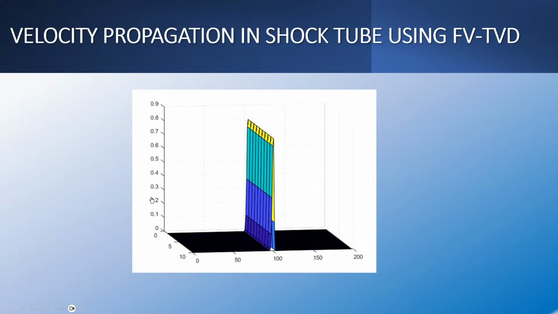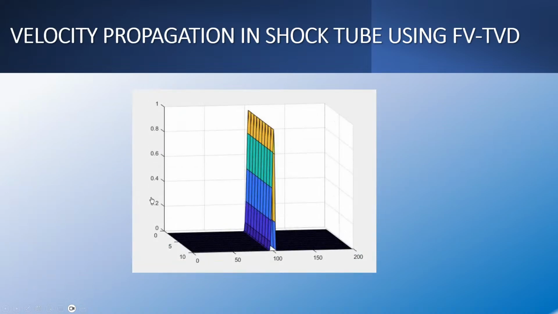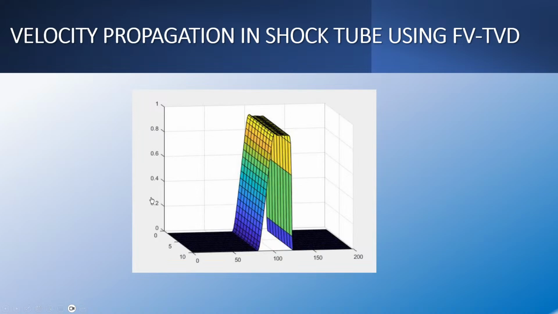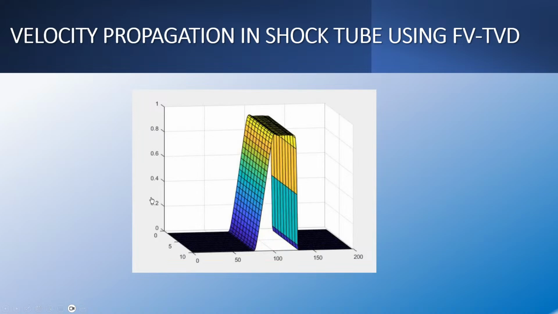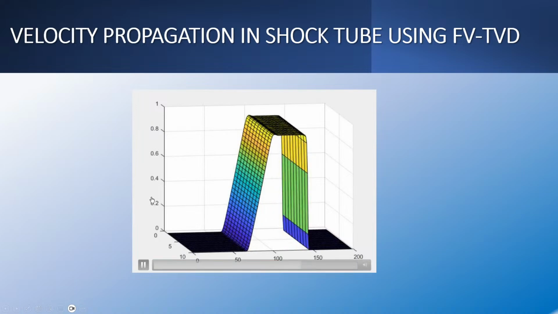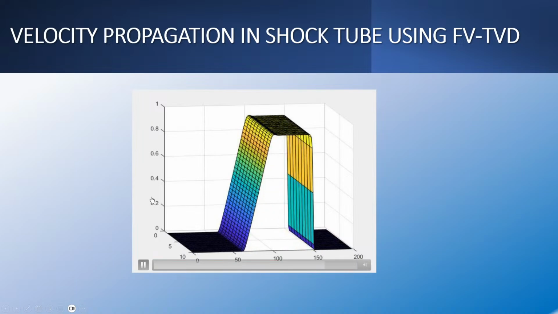And here we can see a two-dimensional propagation of the velocity, starting from the middle where the diaphragm has broken. And we see the wave moving towards left and right, with the velocity building up at around 0.9 meters per second, which is in agreement with the analytical solution of the shock tube.